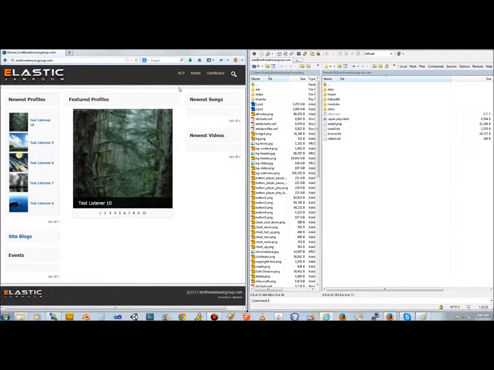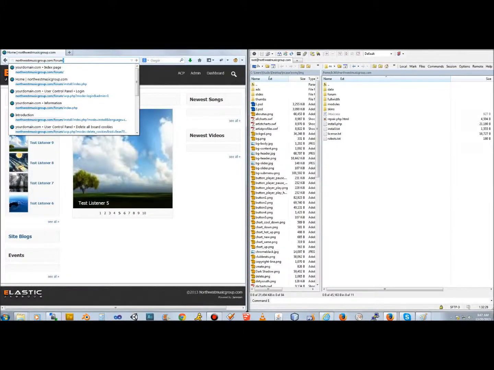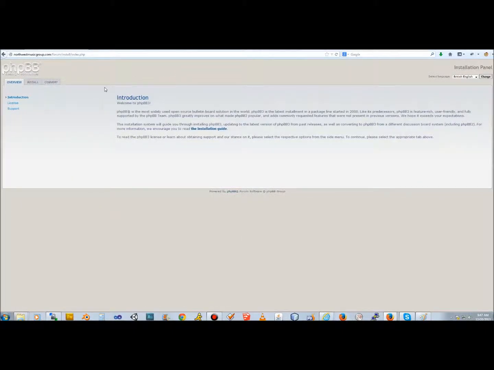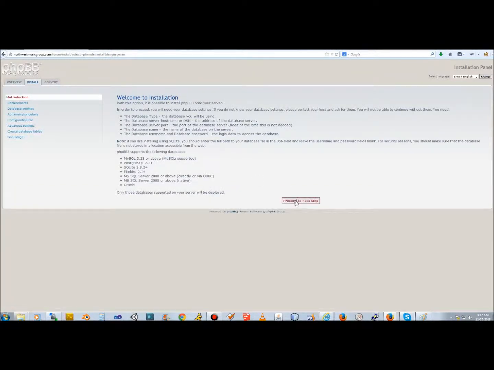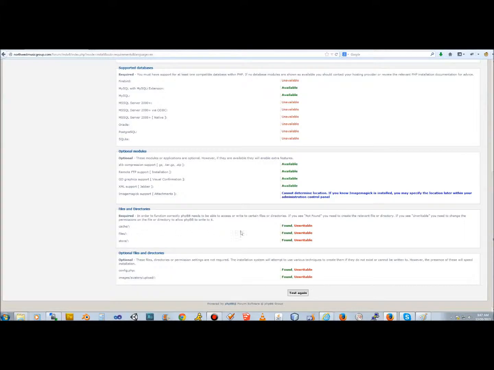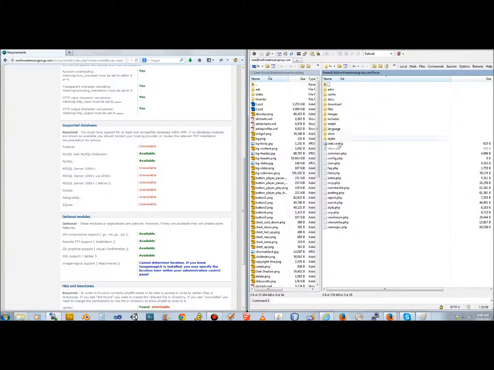Great. So now that that's installed at the directory, we can come on into here and type forum, and it takes us to our phpBB forum directory where we can install. And you're going to want to go to proceed to the next step, and the first thing you'll find is that 5 folders and files are not writable. So we need to go inside the forum directory. We need to make those writable.